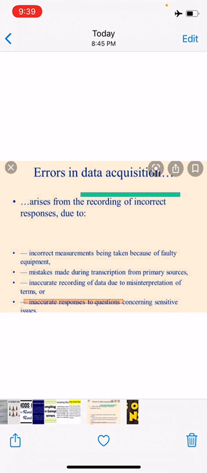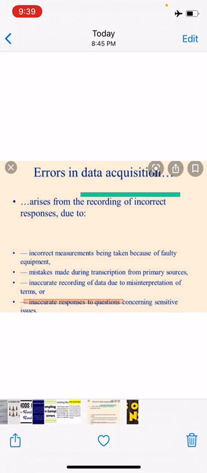Similarly, suppose we want to collect data on the price of oranges. We know that the price varies from shop to shop and from market to market. Price also varies according to the quality, so we can only consider the average price. Recording mistakes can also take place, as the enumerators or the respondents may commit errors while taking down the transactions or writing down the data.